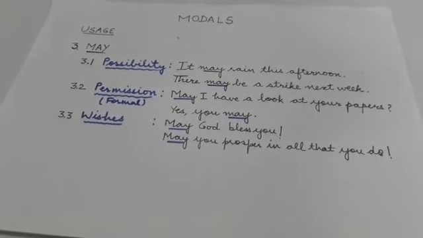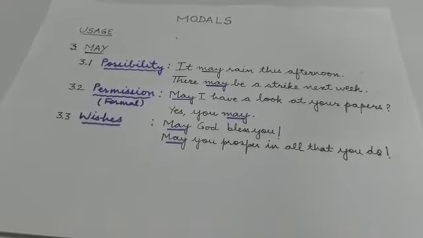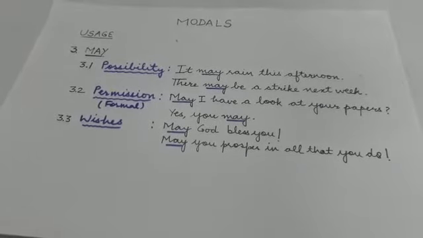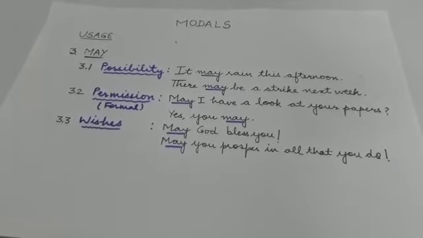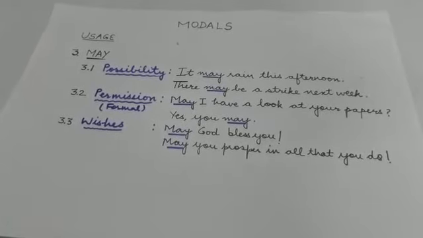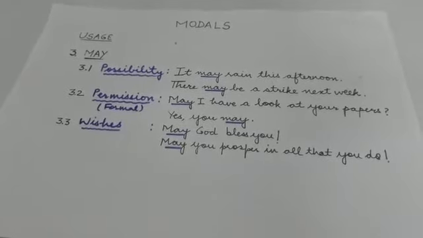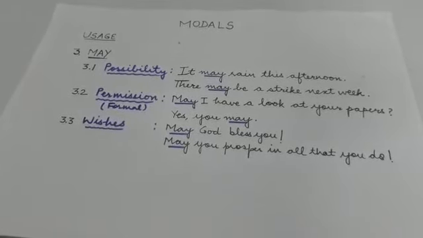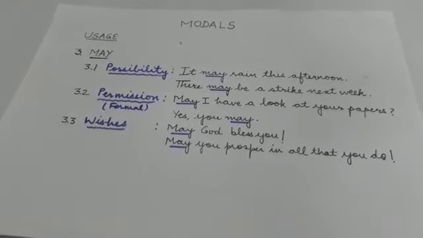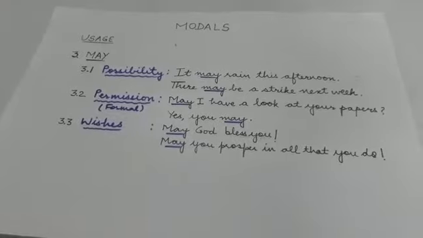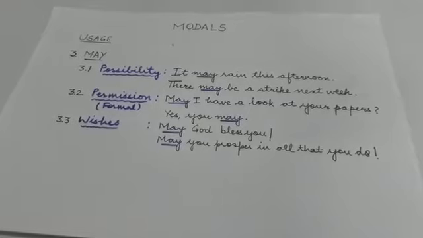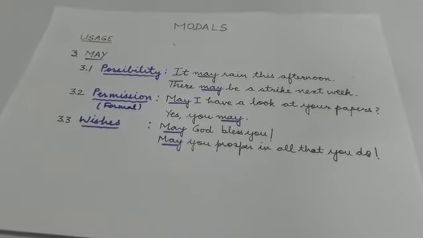Let us go to permission, the second notion expressed by may. Now I have mentioned formal because earlier we studied in the case of can that it also gives permission. We can also use can to give or take permission, but in informal cases. So in formal cases, we take or give permission by using may. For example, may I have a look at your paper? Now in this particular sentence, someone is seeking permission. And yes, you may. So the permission is granted again by the word may.